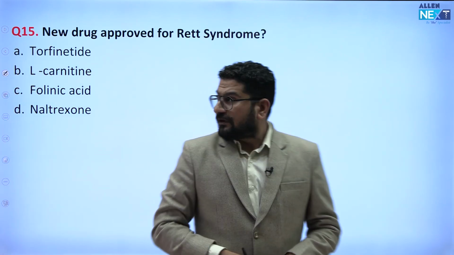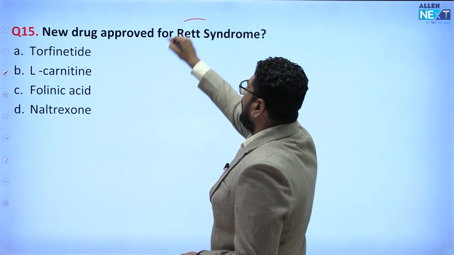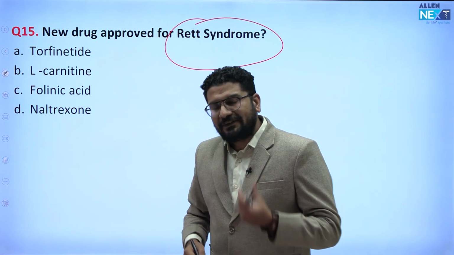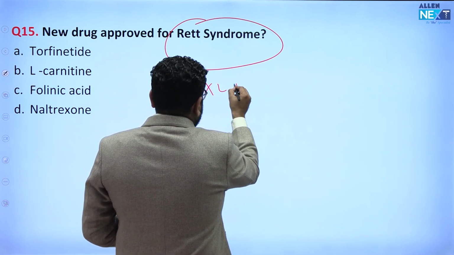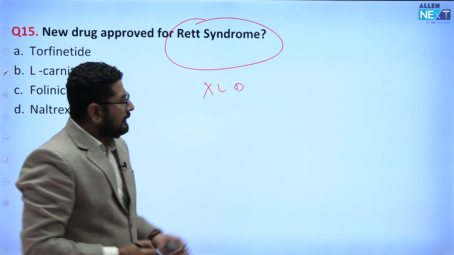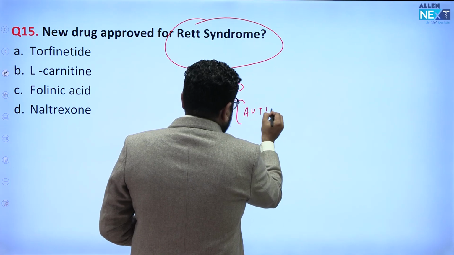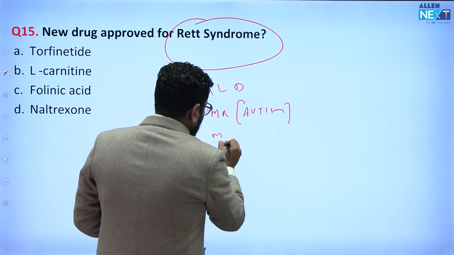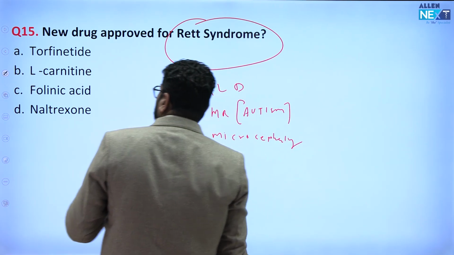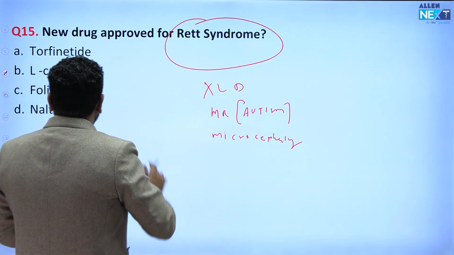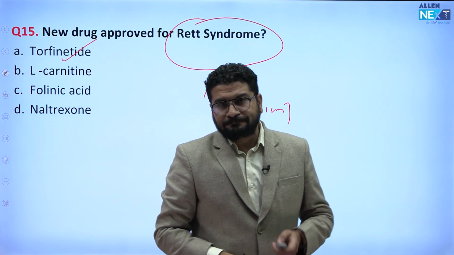Coming to next, what we have: a new drug approved for Rett syndrome. Rett syndrome is a form of autism, where we see microcephaly, small skull, low IQ. It is an X-linked dominant disease, and that's why it is more common in girls. The patient will have mental retardation because it's a form of autism, and there will be microcephaly. Previously we did not have enough treatment for this, but now Trofinetide is a new drug that is approved for treatment of Rett syndrome.